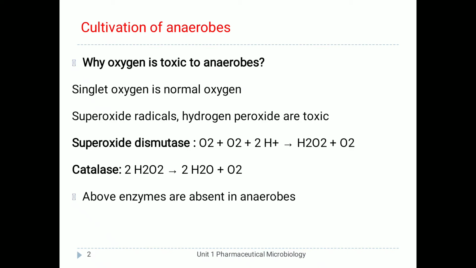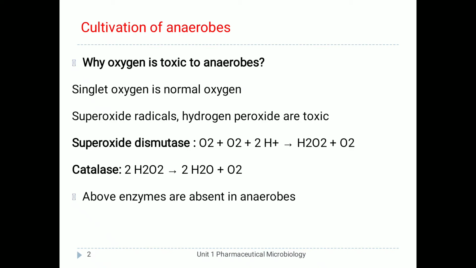Cultivation of anaerobes. What do you mean by anaerobes? Anaerobes are the microorganisms which do not require oxygen for their growth as well as survival. In the previous lecture we studied that on the basis of oxygen requirement, bacteria are divided into three types, that is aerobic bacteria, anaerobic bacteria, and facultative anaerobic bacteria.